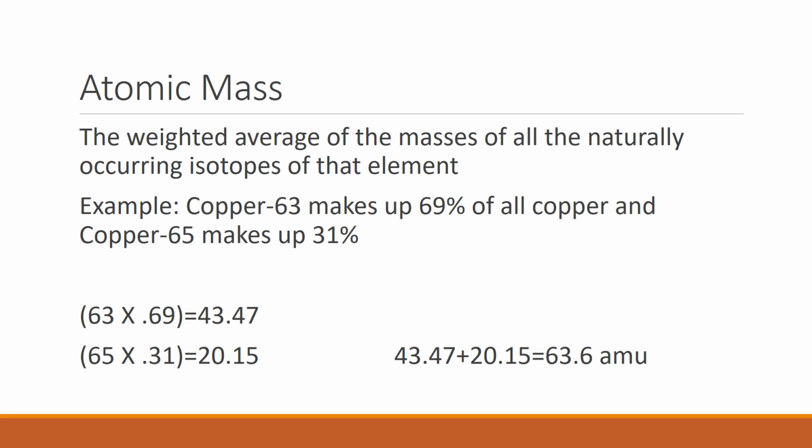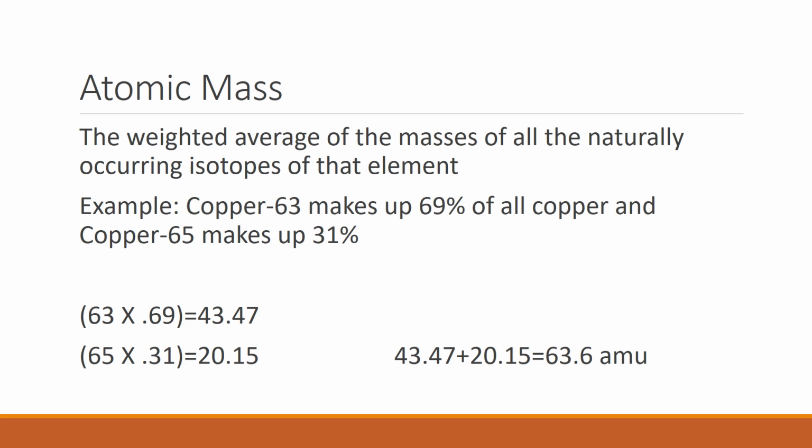The way we solve this is by taking the percentage of its prevalence times its mass number for each isotope that we have. If you look down in the bottom left corner, I have 63, which is the mass number of copper-63, times 0.69, that comes out to 43.47, and then 65 times 0.31, because copper-65 makes up 31% of all the isotopes, and that comes out to 20.15. Then to get the average, you just add those together. So when I add 43.47 plus 20.15, you get 63.6 AMU.